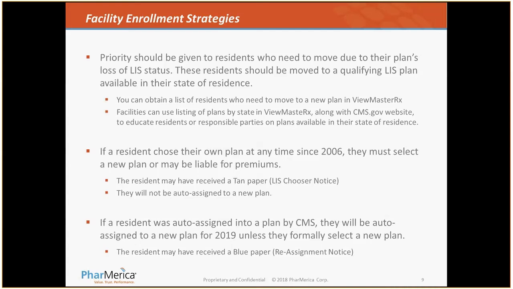If a resident was auto-assigned into a plan by CMS, they will be auto-assigned to a new plan in 2019 unless they formally select a new plan. Those residents who have been auto-assigned in the past should by now receive a blue paper, referred to as the reassignment notice.